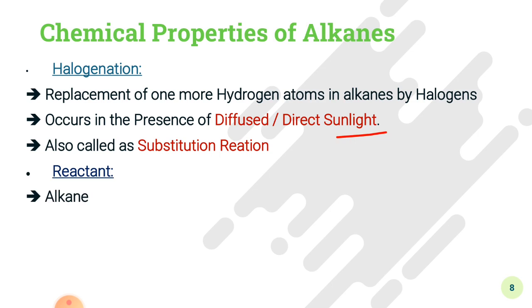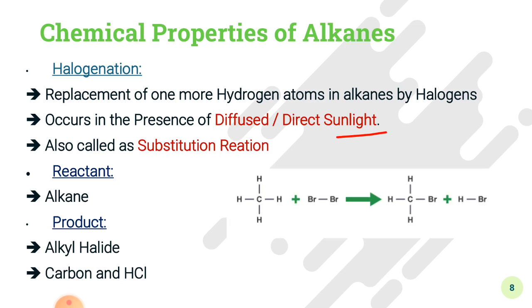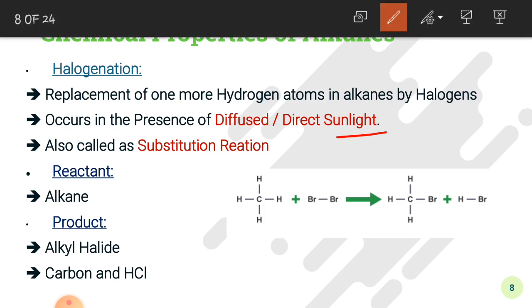In the chemical reaction of halogenation, the reactants are alkane and halogen, and the products are alkyl halide or maybe carbon and HCl. This is an example of a chemical reaction related to halogenation. We have methane.